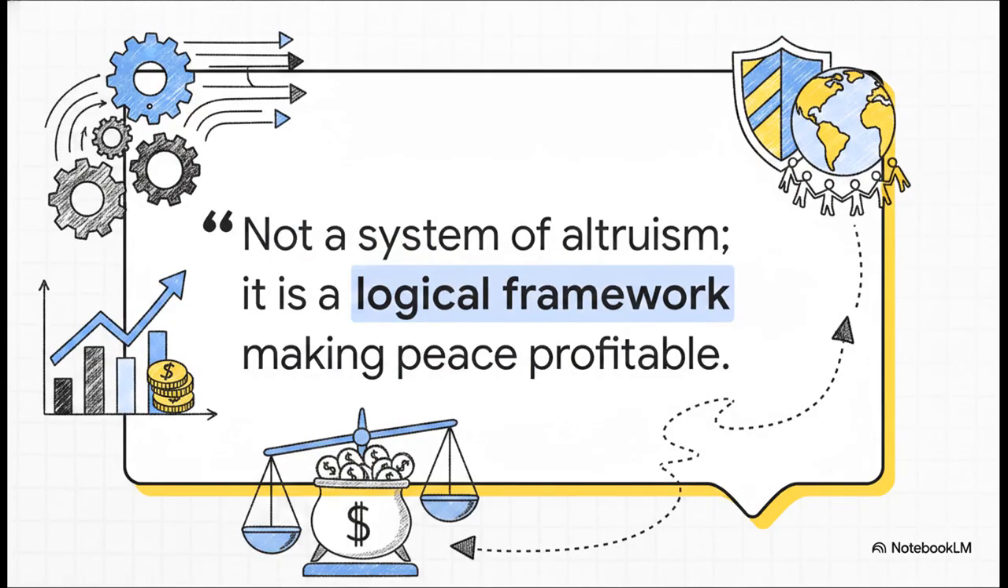This brings us to an absolutely crucial takeaway, summarized perfectly by this quote from the source text. Listen to this. This is not a system predicated on altruism. It is a self-reinforcing logical framework that makes peace and stability the most profitable and therefore inevitable outcome. I love this because it emphasizes that this is not about charity at all.